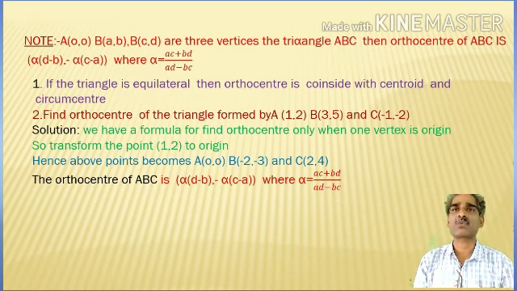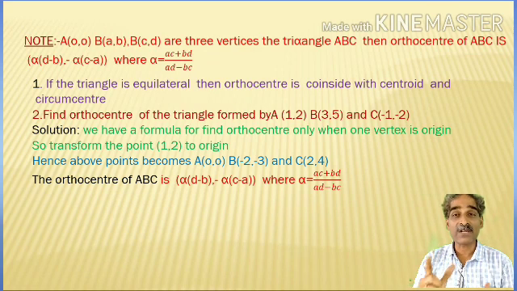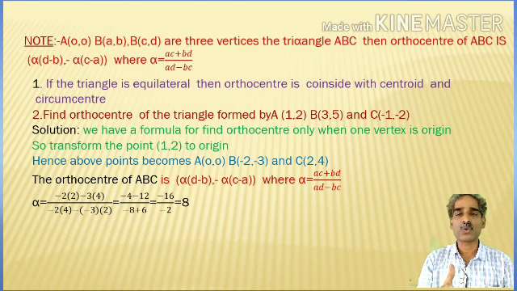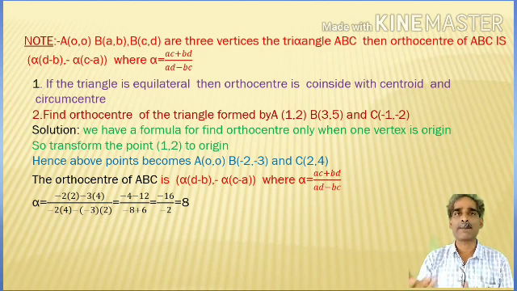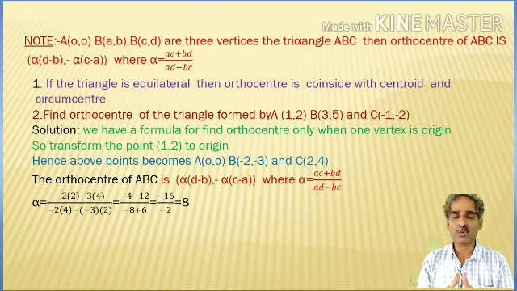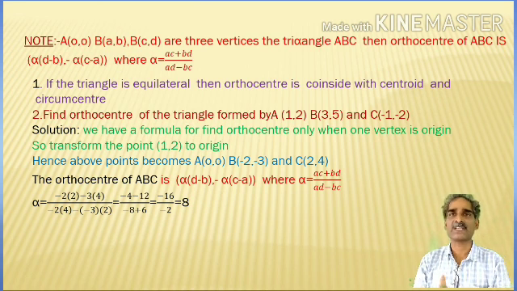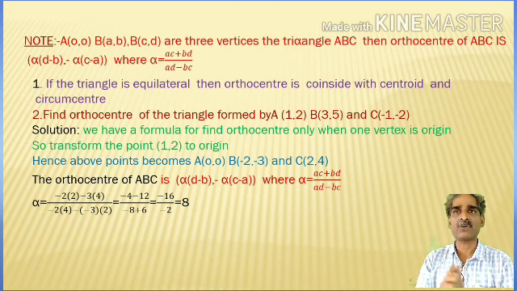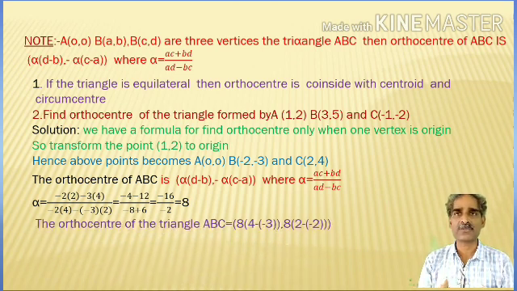Substitute these coordinates. First of all, find the alpha value. What is alpha? Minus 2 into 2, minus 3 into 4, by minus 2 into 4 minus of minus 3 into 2. It gives minus 4 minus 12 by 8 minus 8 plus 6. That means minus 16 by minus 2, which is equal to 8. Here alpha equals 8; substitute in the above formula. Already we know the b, d, c values.